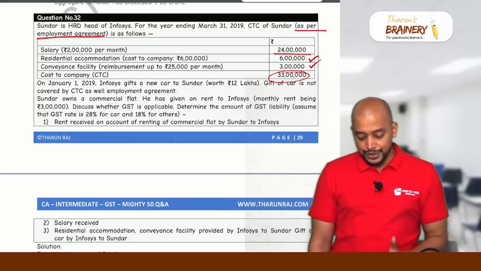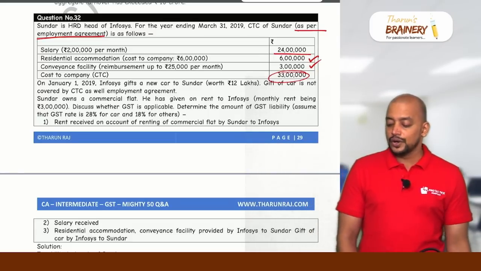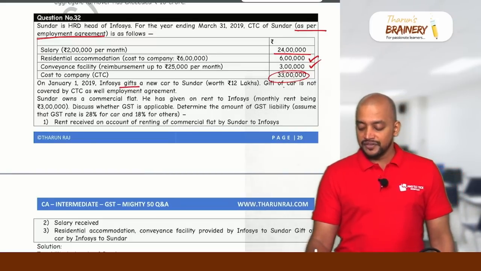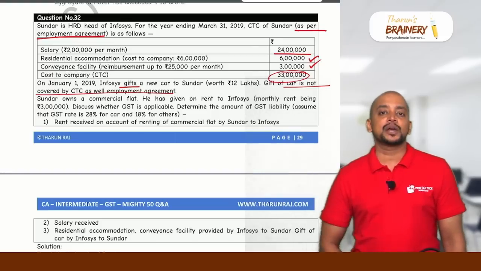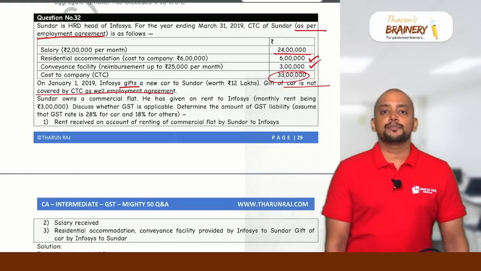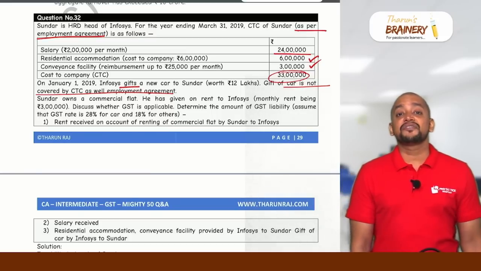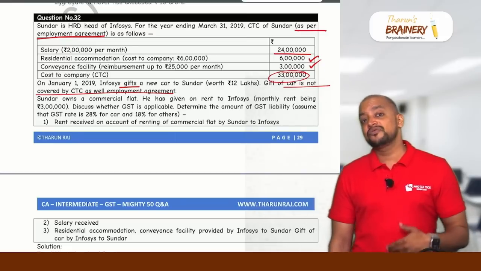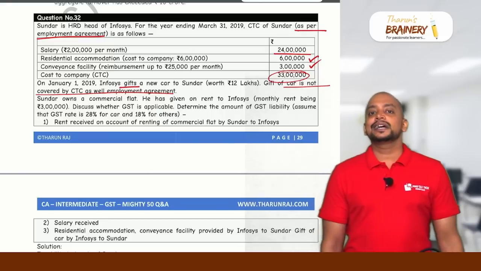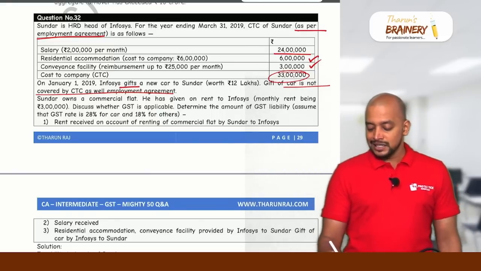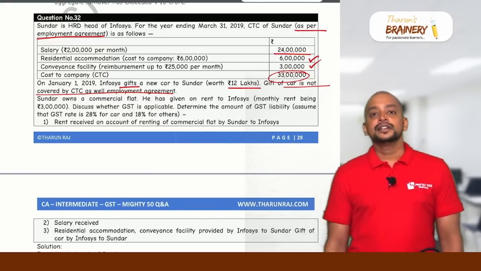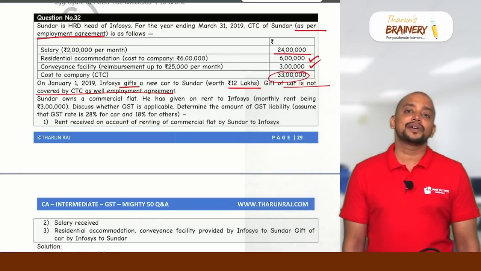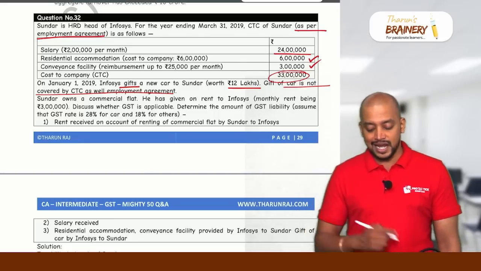Then on January 1st 2019, Infosys gifts a new car to Sundar. Gift. So gift means it is not covered under the salary offer document. So gift of car is not covered by CTC as well as employment agreement, then gift. So a gift given by employer to employee, if it does not exceed 50,000 per annum per employee, then it is not a supply. If the value of the gift exceeds 50,000 per annum per employee, then entirely it will be treated as supply. So in this case, gift of new car to Sundar worth 12 lakhs. So whether it exceeds 50,000, yes. So therefore it will become supply under 7(1)(c) and it will be chargeable to GST in the hands of Infosys.